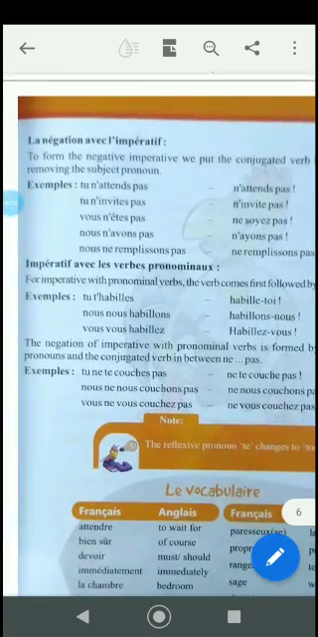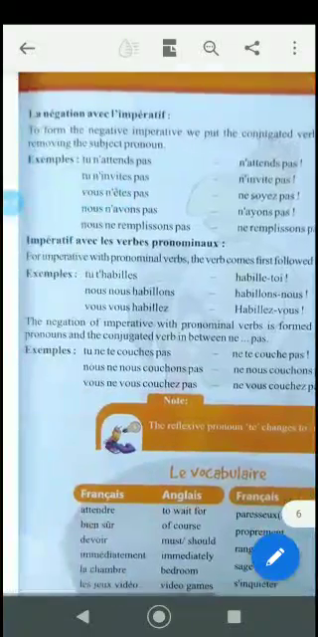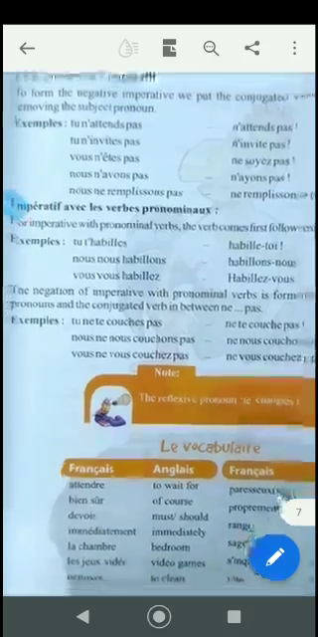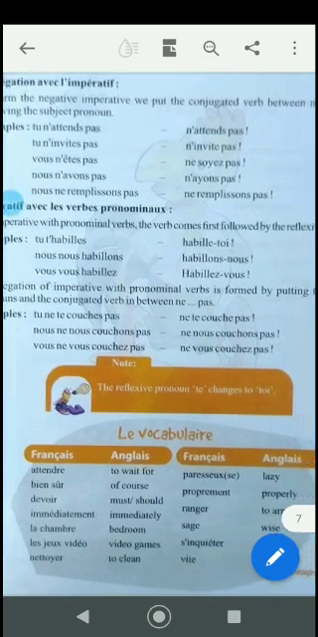Got it? The negation of the imperative with the pronominal verb is formed by putting the reflexive pronoun and the conjugated verb in between ne and pas. So tu ne te couches pas, it will be ne te couche pas. So tu will be removed and the rest will remain the same. Nous ne nous couchons pas, ne nous couchons pas. Vous ne vous couchez pas, ne vous couchez pas.